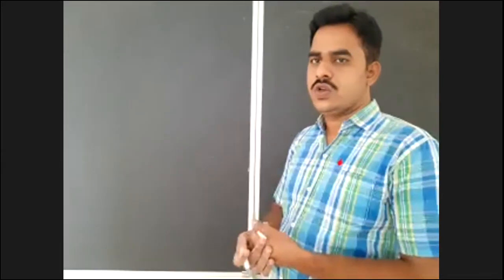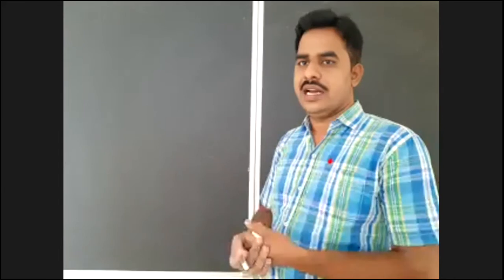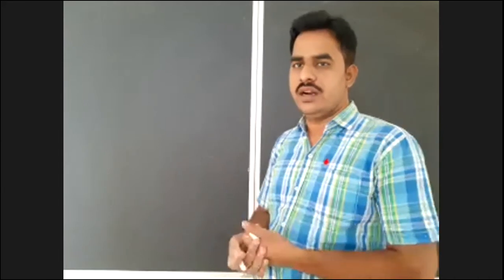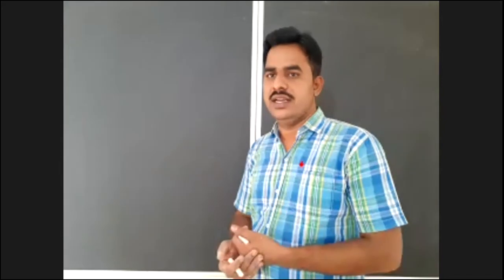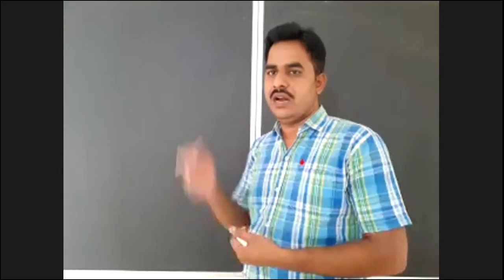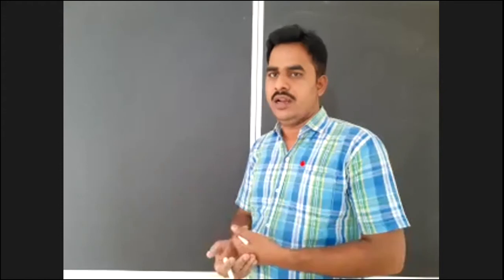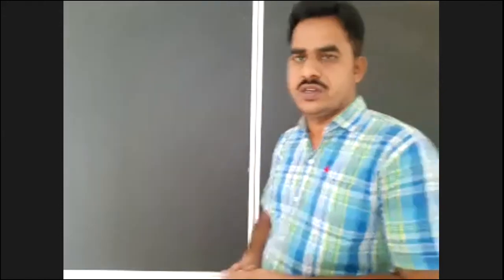As I already mentioned, the taxonomical categories are always arranged in descending order. So first we start with the kingdom, and we move down to species. Here, man is the common name, so here you will write the common name.